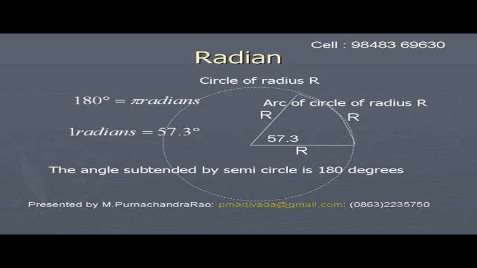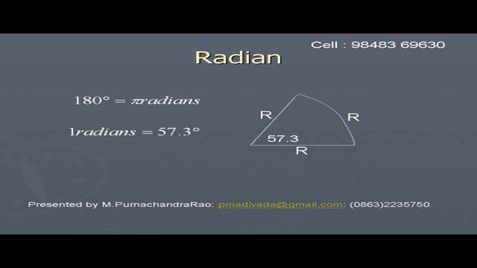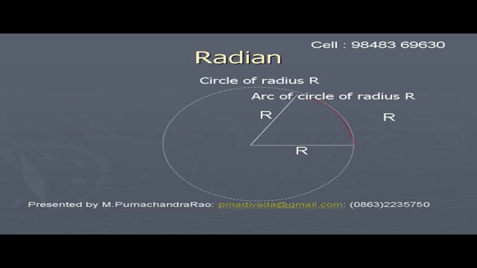In a semicircle, we have 180 degrees, which is equal to pi radians. Hence, 1 radian becomes equal to 57.3 degrees approximately. So, radian is the angle subtended at the center of the circle by an arc whose length is equal to the radius of the circle. Like this we define radian.